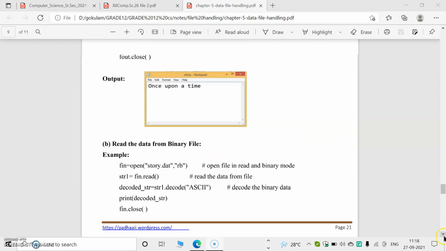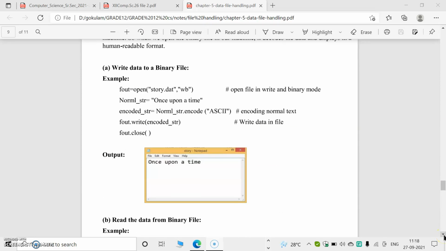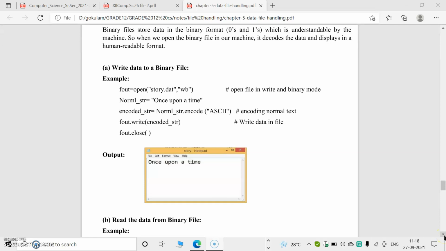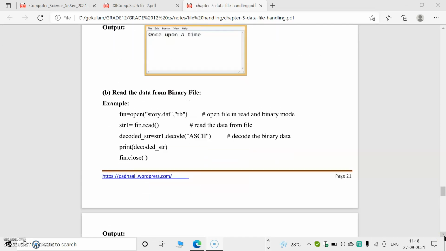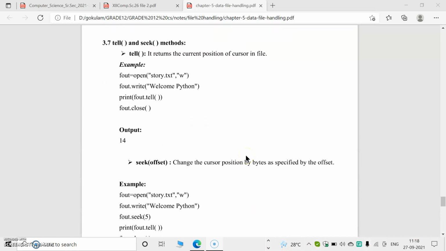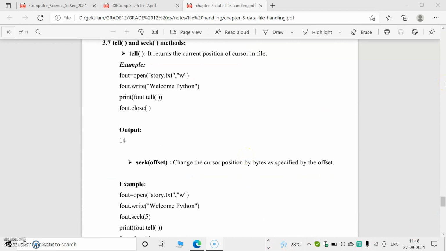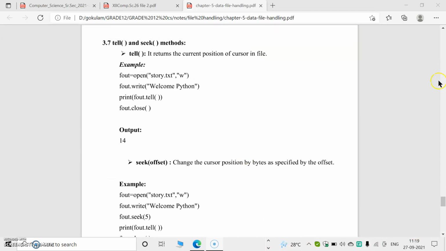If we are giving data to the file, we will encode the data and save it, because it is in binary format. And decode means if we are reading data from binary files, we cannot read directly, so we have to use the decode function. Then tell and seek methods, some examples.